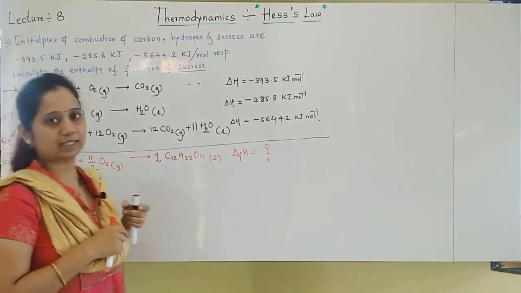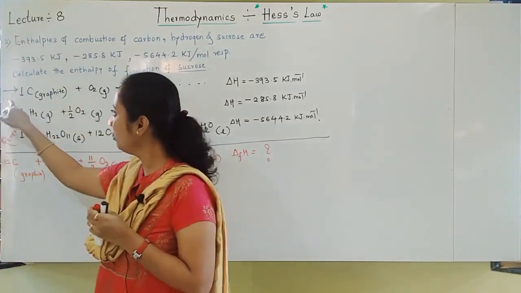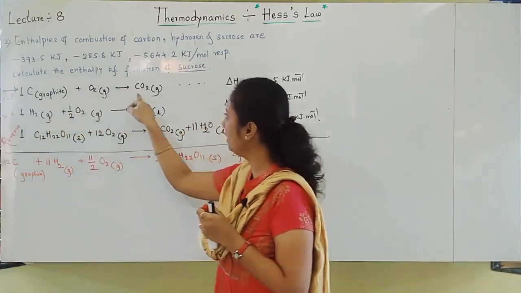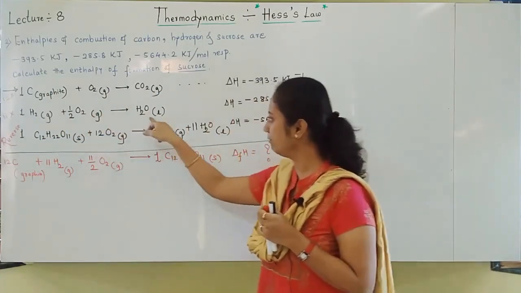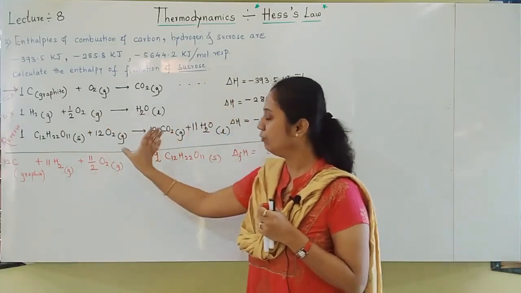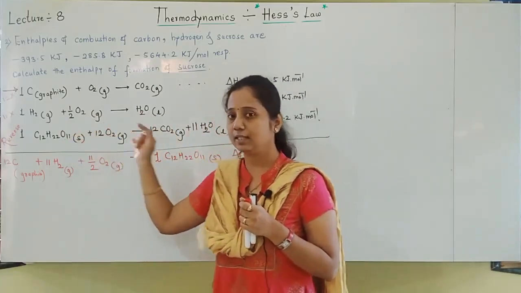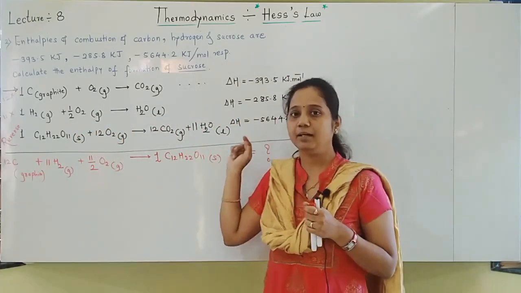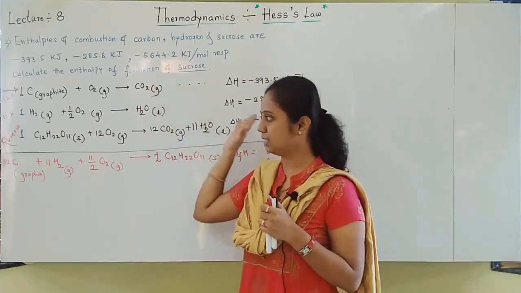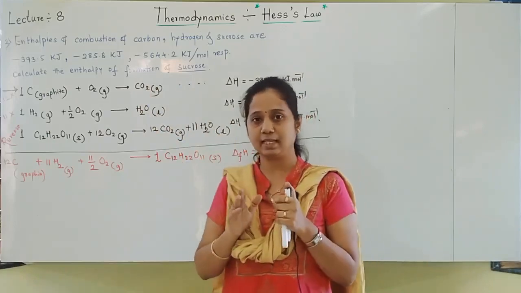See students, when you are multiplying the equation by 12, this value also should be multiplied by 12. When you are multiplying by 11, the value is also multiplied by 11. When you are reversing the equation, that time change the sign of the delta H value. Now I will do all these changes and write these equations once again. Let us see.